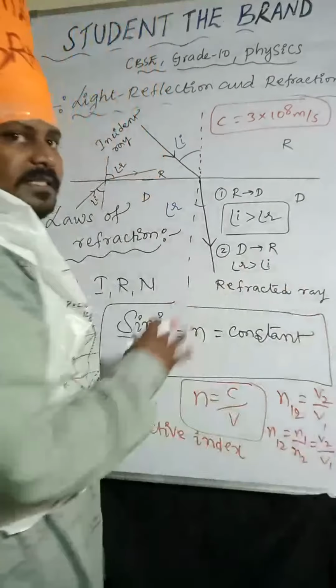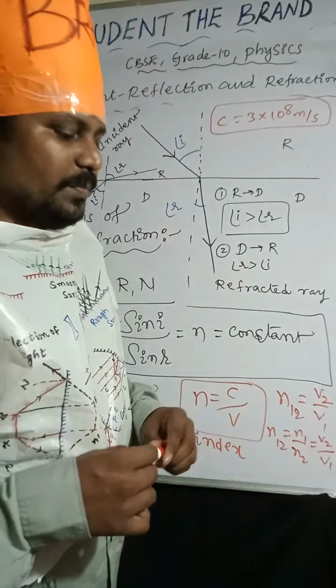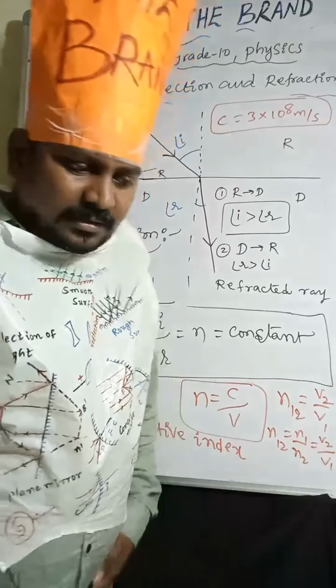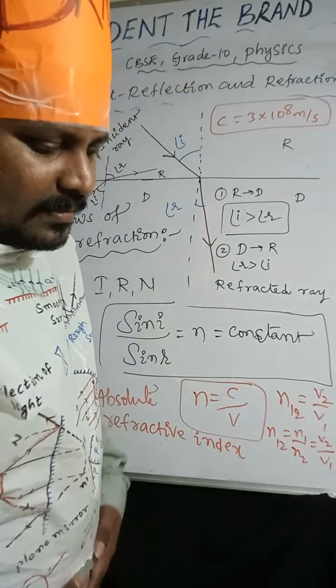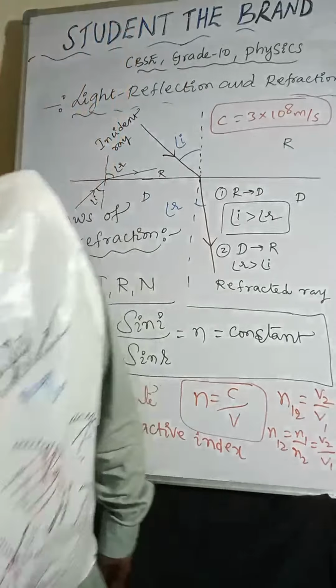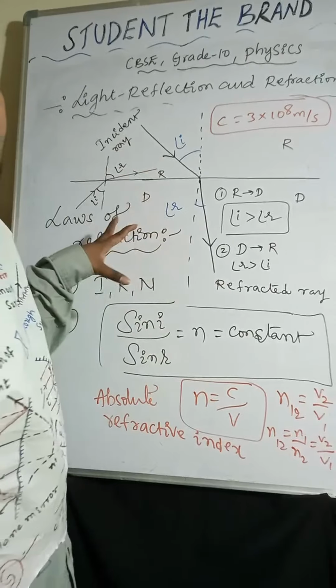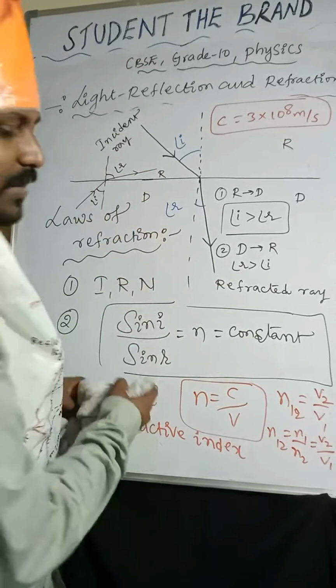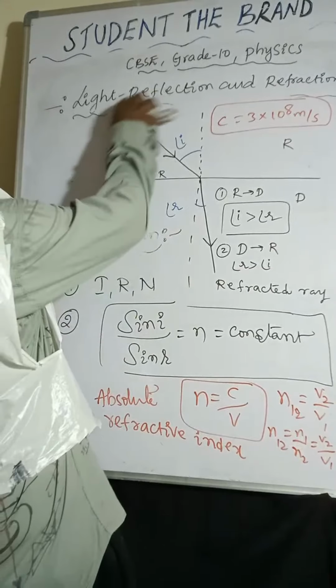Okay, is it clear? Until here it is clear? Yes. So I hope it is very clear to you all. So this is about refractive index and laws of refraction.